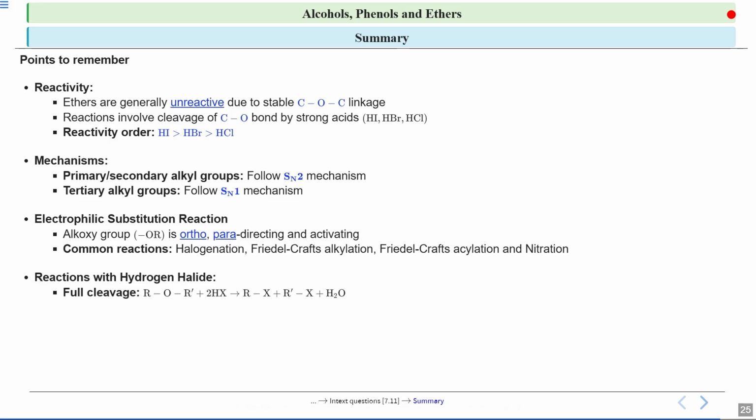We discussed the reactions with hydrogen halide. We saw that when HX is present in excess, you will get R-X and one water molecule. If there is partial cleavage, then when your ether reacts with HX, you will get one alkyl halide and one alcohol. But if one more molecule of HX is present, the reaction will proceed further and your alcohol will react with HX, forming the alkyl halide. So this is the full cleavage and this is the partial cleavage.